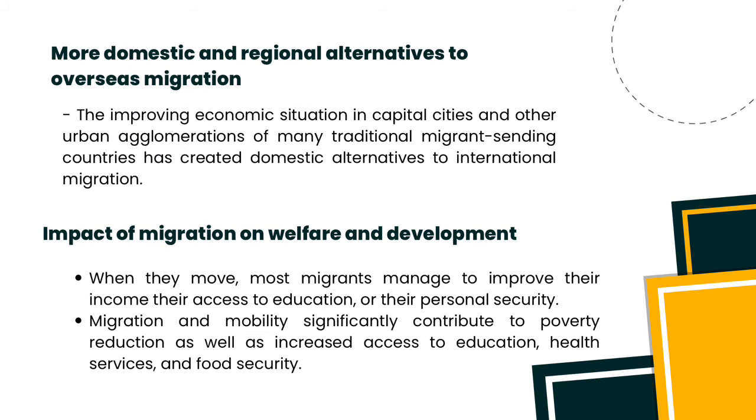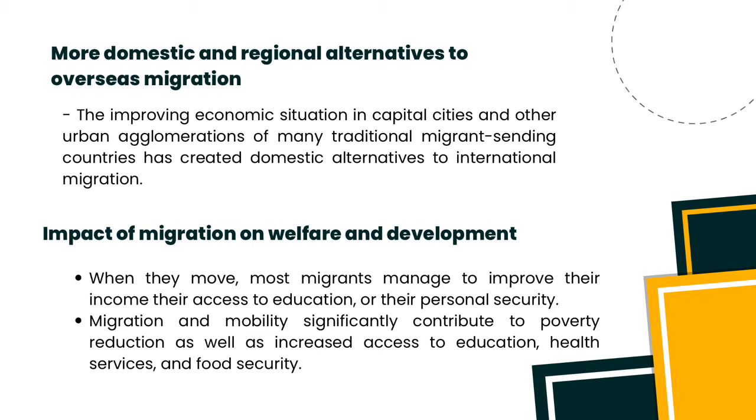Third one is more domestic and regional alternatives to overseas migration. The improving economic situation in capital cities and other urban agglomerations of many traditional migrant-sending countries has created domestic alternatives to international migration.